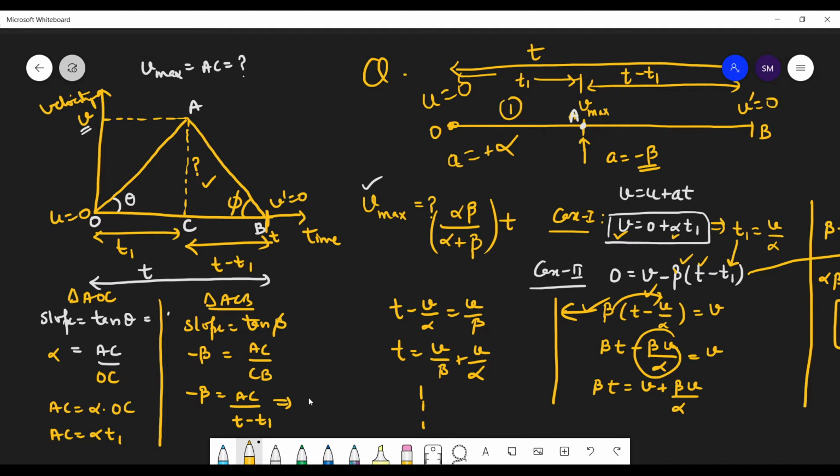So what's the equation you get from here? This AC is your maximum velocity that you want to find. So V is equal to alpha T1. What's the equation you get from here? What's your AC? AC is your velocity, beta. This length is your maximum velocity, right, that you want to find? Yes or no?